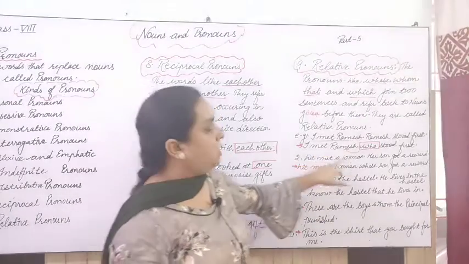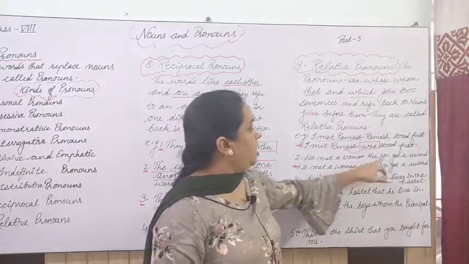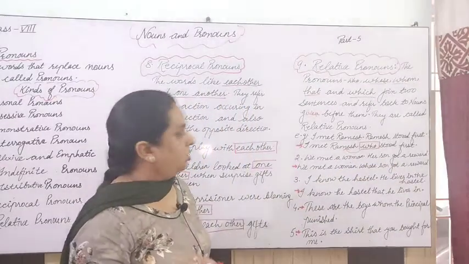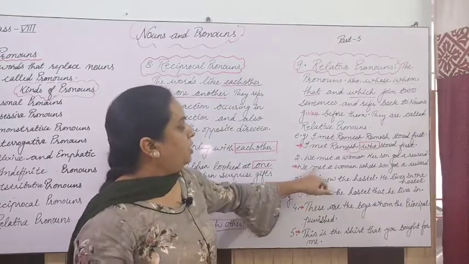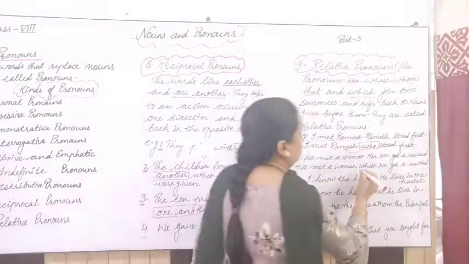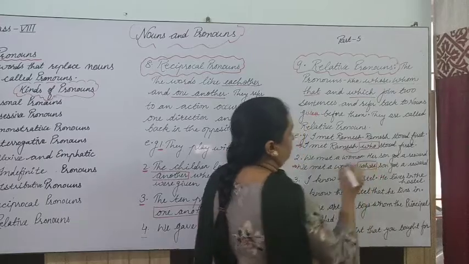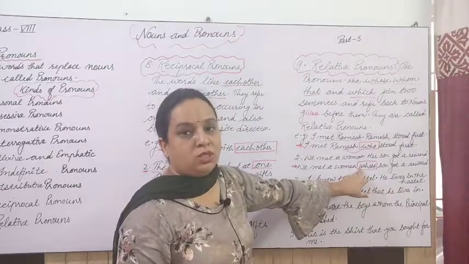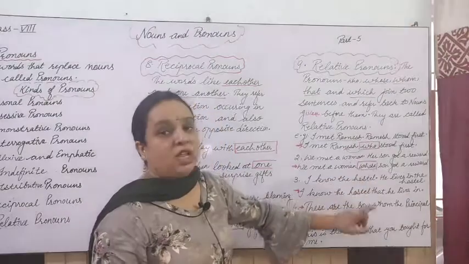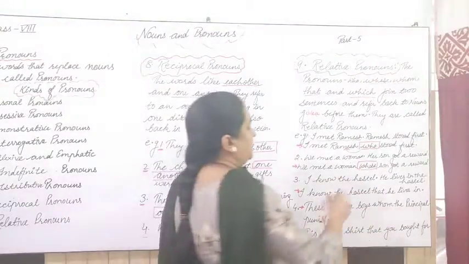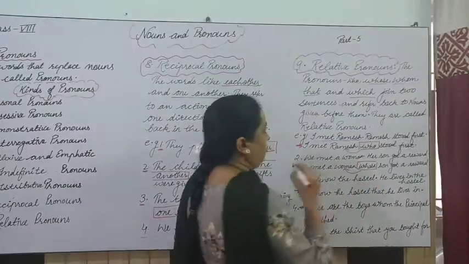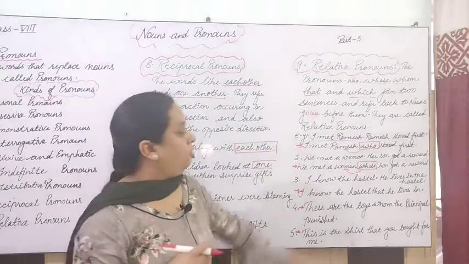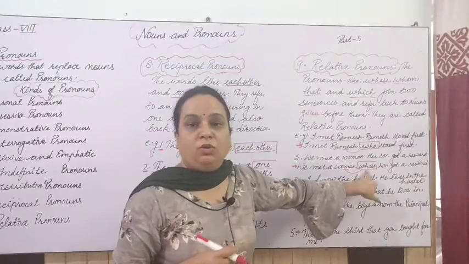Second sentence: we met a woman, her son got a reward. So the answer is: we met a woman whose son got the reward. So what is the relative pronoun here? The relative pronoun is whose, right? And which noun are we talking about here? This is referring to this woman, and this woman becomes the antecedent of this relative pronoun whose.